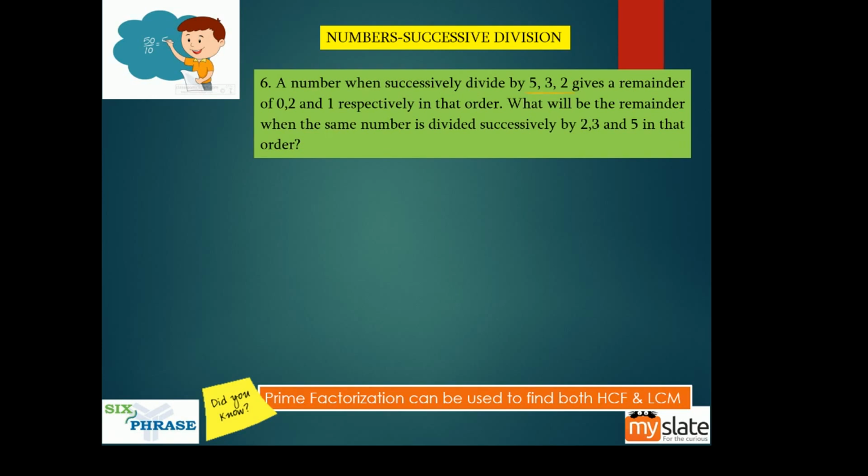Some of you might think for 2, 3, 5, because 235 is the reverse of 532, that instead of getting 0, 2, 1, we'll get 1, 2, 0. That is not exactly what we get. That is to confuse you. There will be an option which also says 1, 2, 0. So don't fall for it.